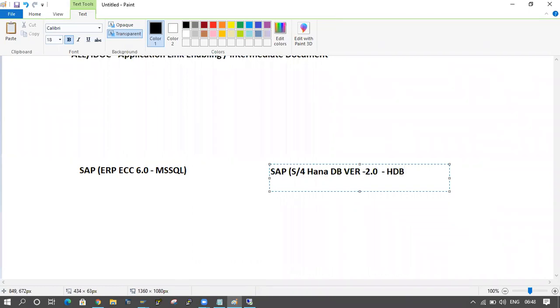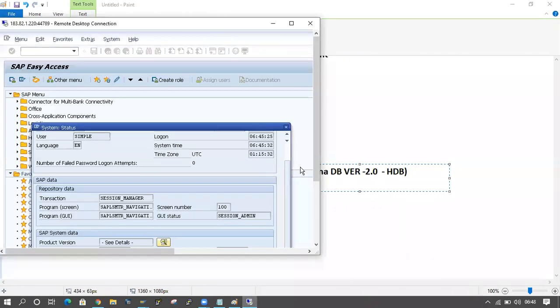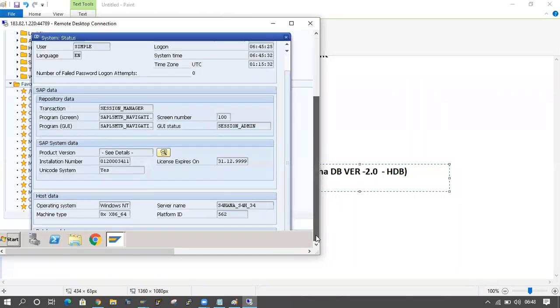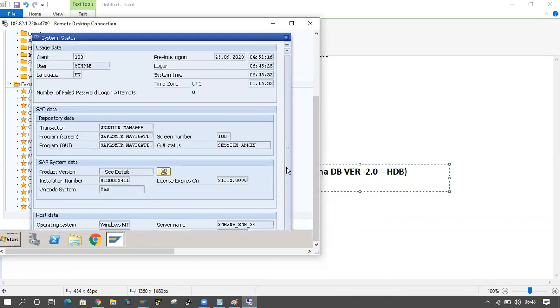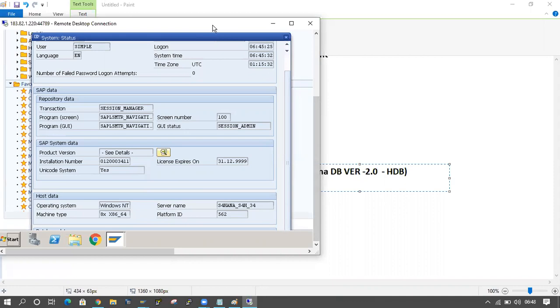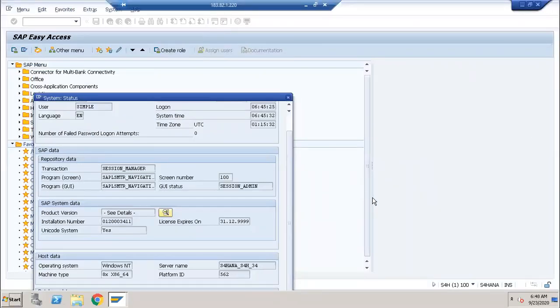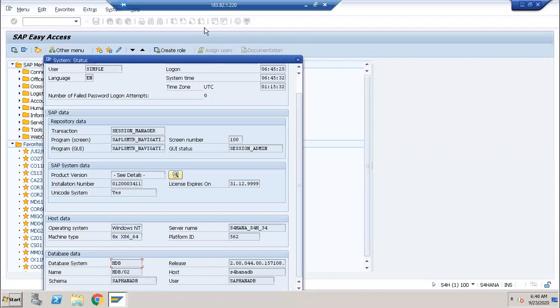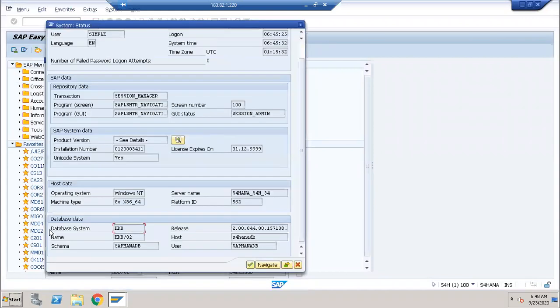HDB means HANA database, you can see here. The database system is HDB.